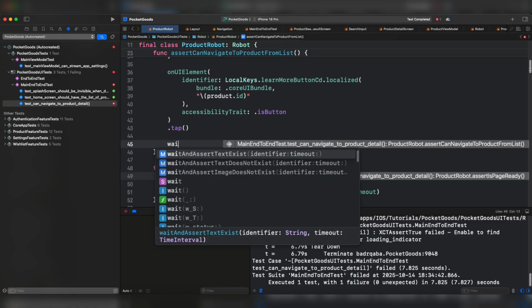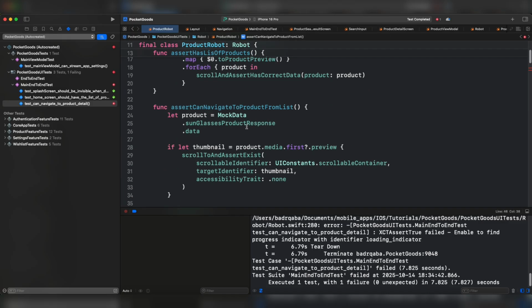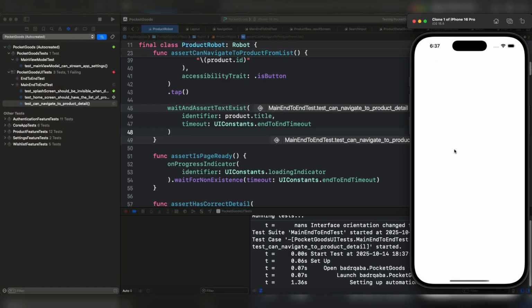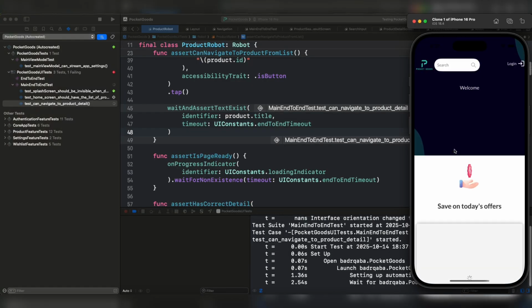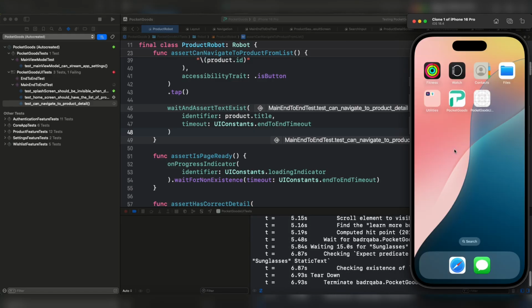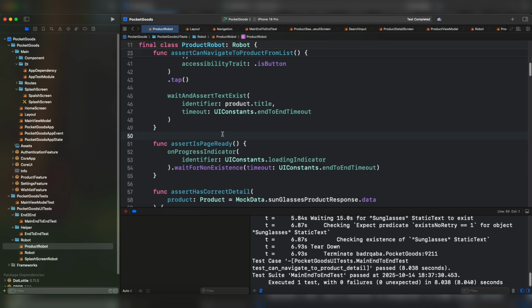Wait and assert text exists. The identifier here is going to be product title, and for the interval, let's use UI constant and end-to-end test. All right, let's run the test. And the test passed. It serves its purpose. Let's see in other tests if this function is working correctly. We're going to do that later on.